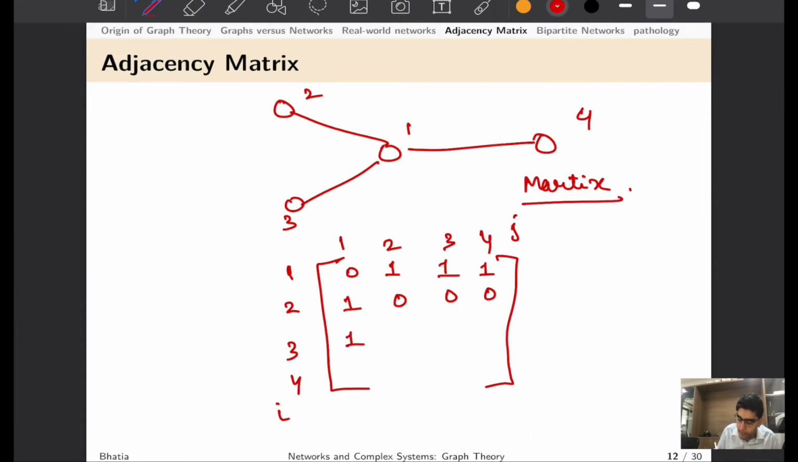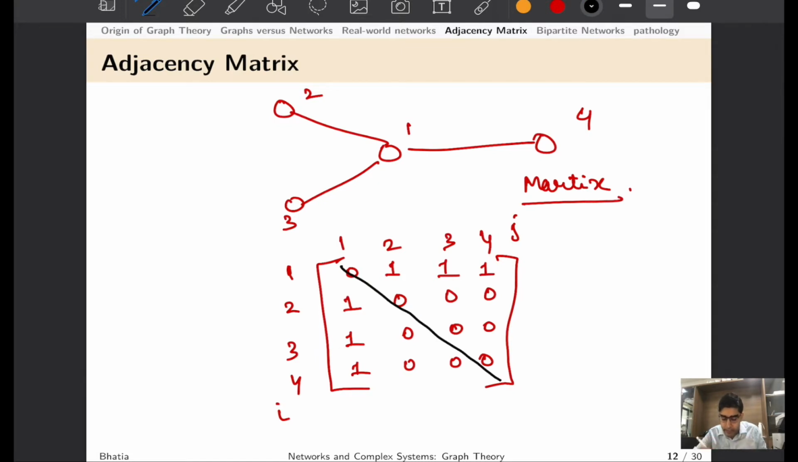Similarly, for node 3, yes, 1 connects to 3, and 2 connects to 3, no. 3 connects to 3, no. 3 connects to 4, no. For node 4, yes, 1 is connected to 4, and all others would be 0. So this is a typical adjacency matrix of our network or graph of size 4.